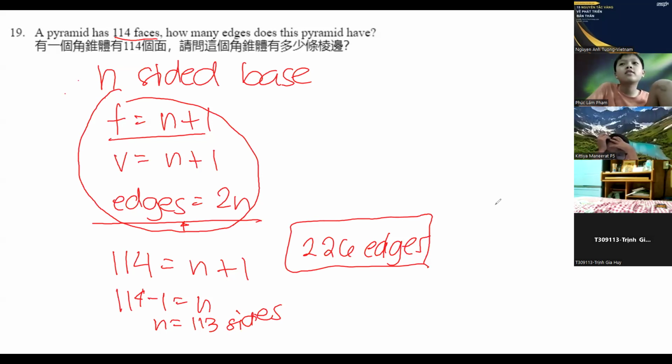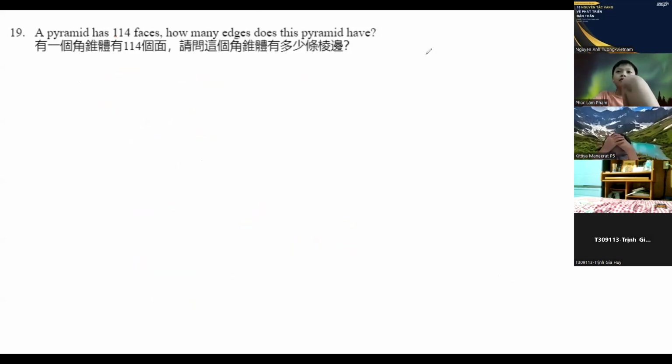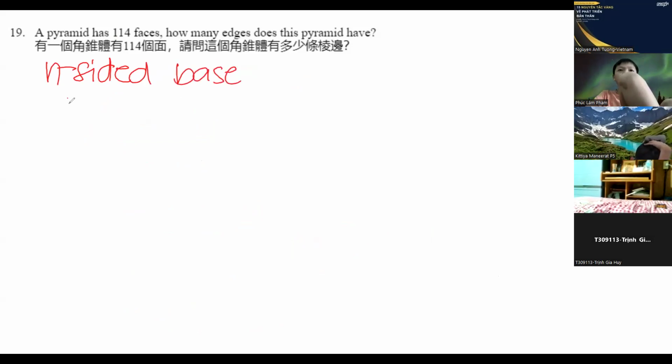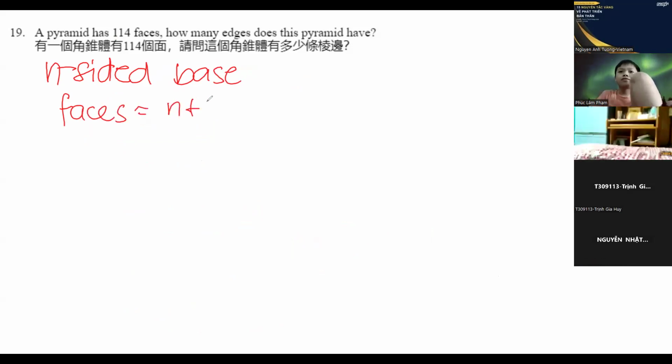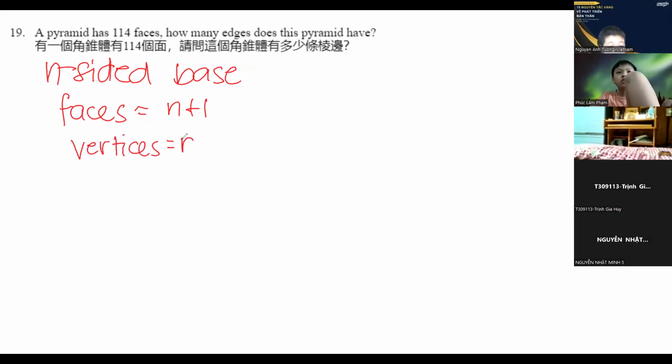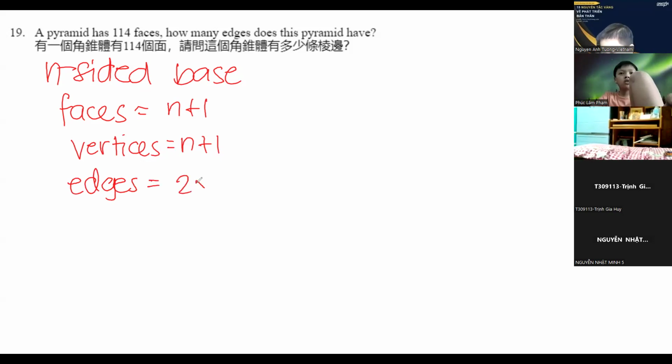No. Can you explain again? Okay, one more time. To answer this one, you have to memorize the formula. If you have a pyramid with an n-sided base, n being a variable, then the number of faces will be equal to the number of sides plus 1. The number of vertices is equal to the number of sides plus 1. The number of edges is equal to 2 times the number of sides.